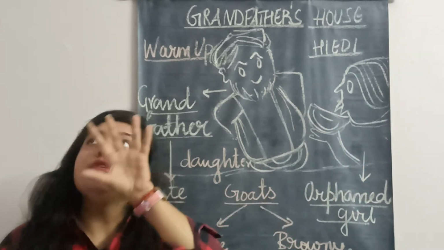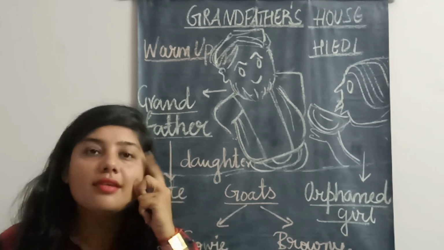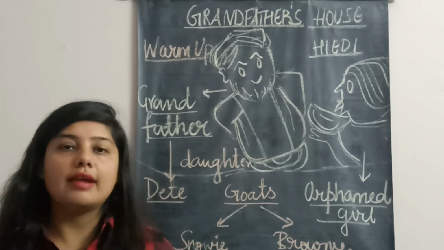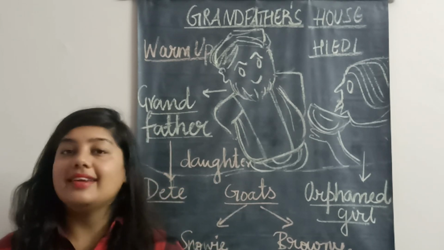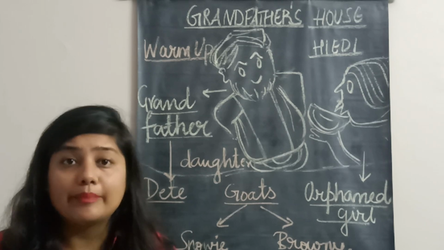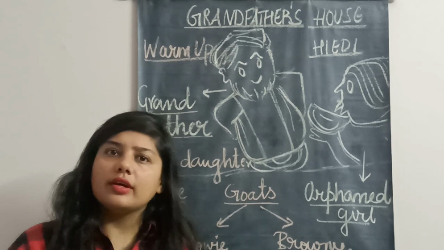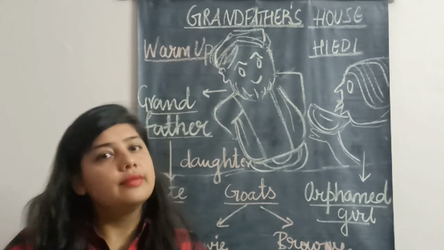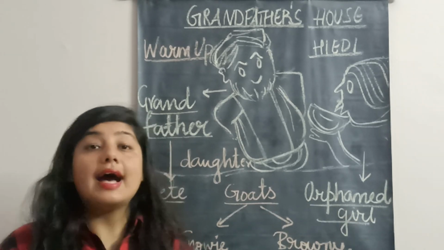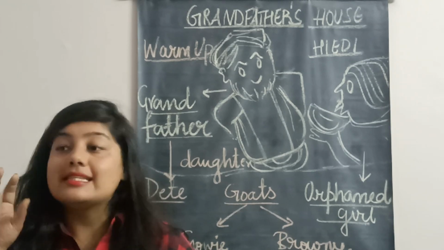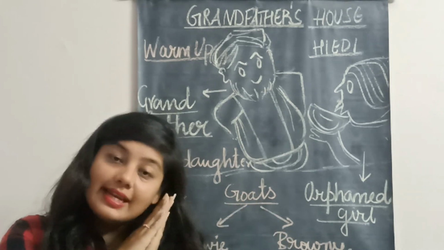Now when Heidi checks the room, a question comes in her mind. She asks her grandfather, your room is very nice, but where will I sleep? So now the grandfather tells Heidi, wherever place you find, you can sleep there. So now Heidi comes out of the room and starts to find a place to sleep.